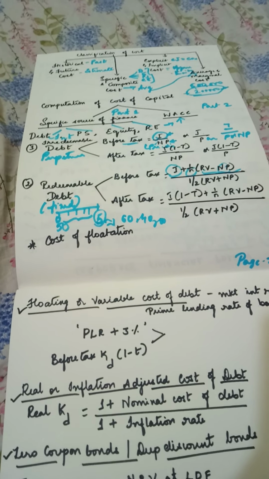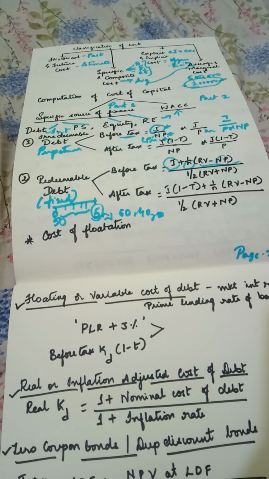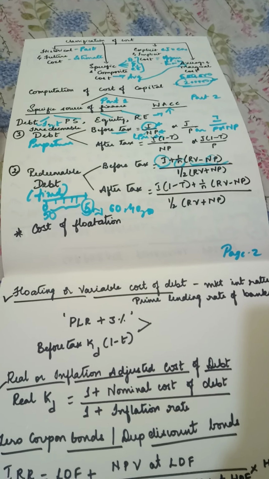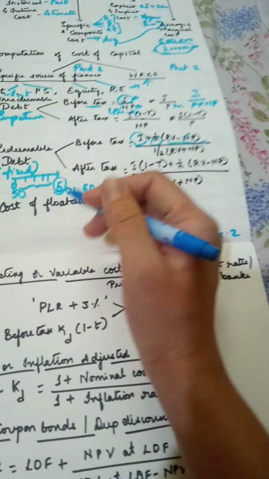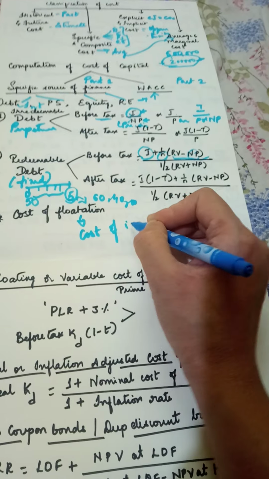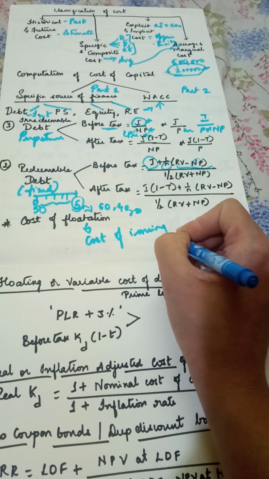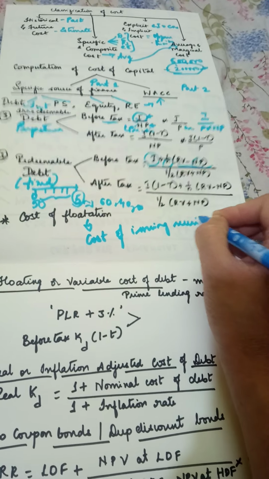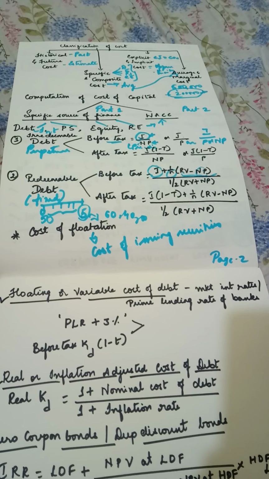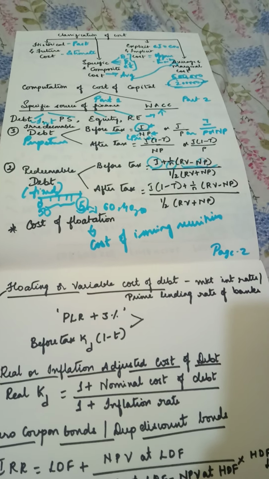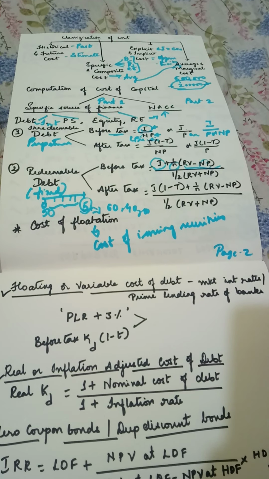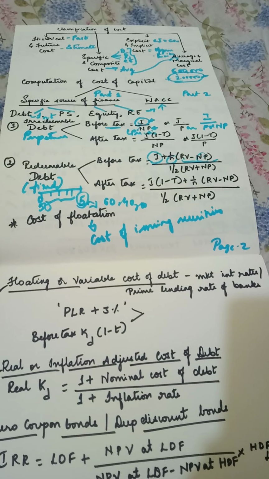For all these to issue your certificates, you are incurring some additional cost, and such cost is called cost of flotation. Cost of flotation is nothing but the cost of issuing securities. This includes your brokerage charges, your marketing charges, and a merchant banker's commission. All these get included in the cost of flotation.